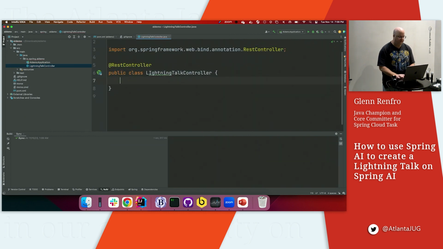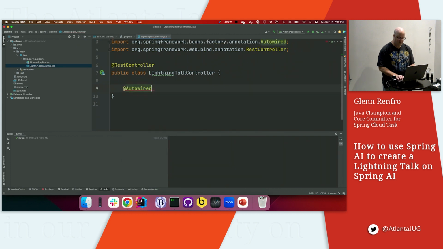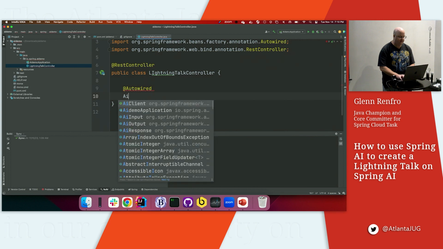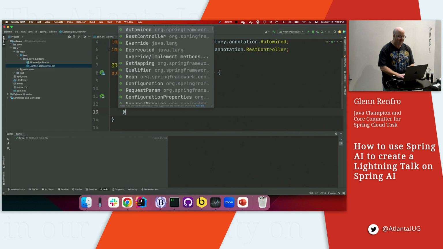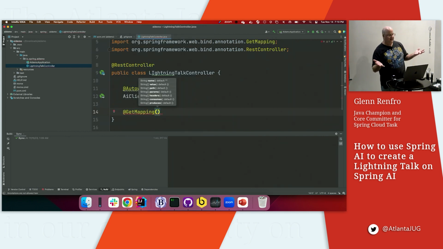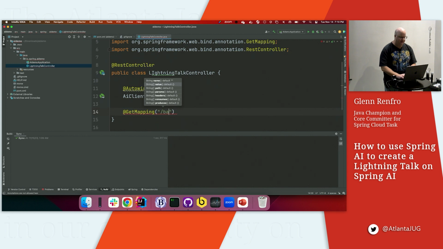And then what we're going to do is go ahead and add @Autowired here, and then we're going to have AI client. Then we're going to do an @GetMapping. I'm going to have two endpoints by the end of this presentation, but the first endpoint is just going to be a basic one. So we're going to actually call that endpoint basic. There we go. And it's going to be a public String, and we'll call it basic for short.